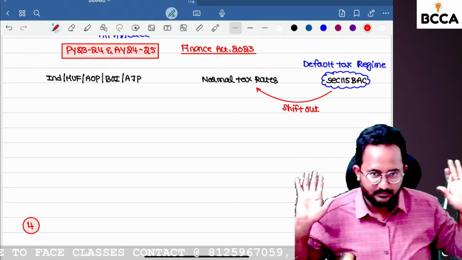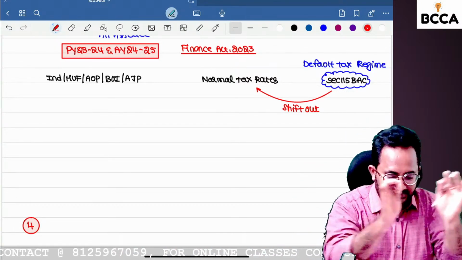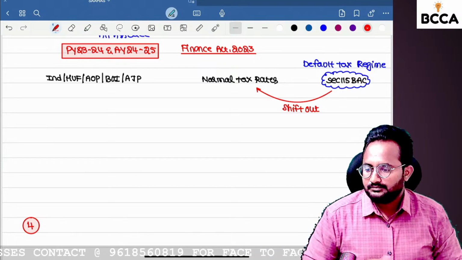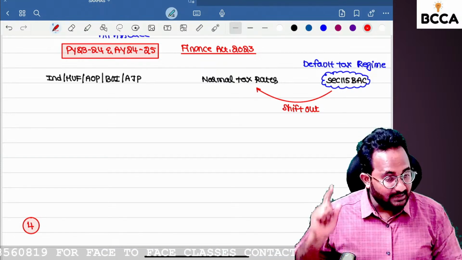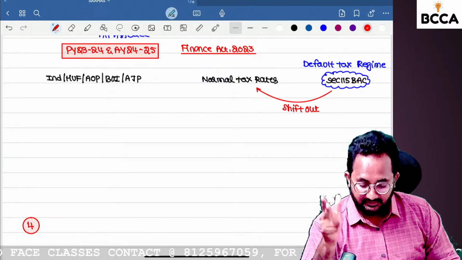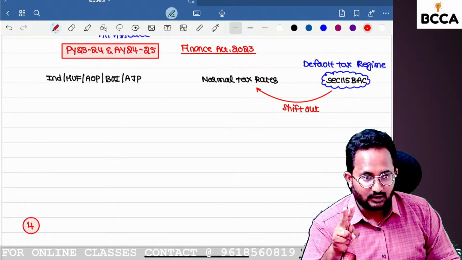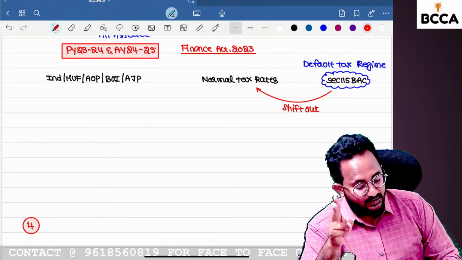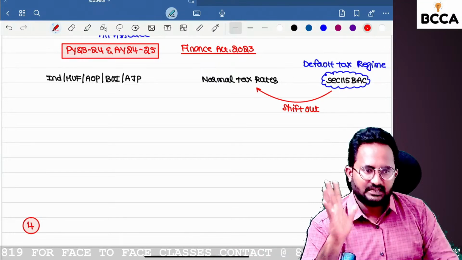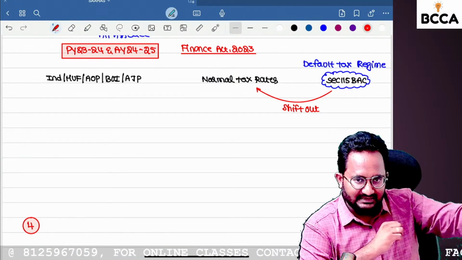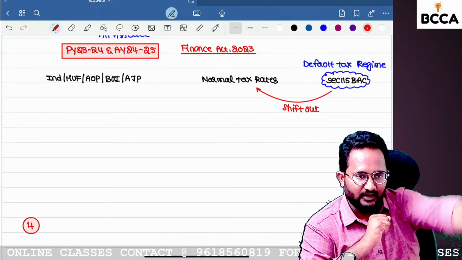Have you all understood the change made by the Finance Act 2023? Once again, this is a change for individual, HUF, AOP, BOI, AJP. We have a normal tax rate as well as an optional tax rate. Optional tax rate means 115BAC in our terminology. If you open the income tax website, the default tax rate given is 115BAC only.